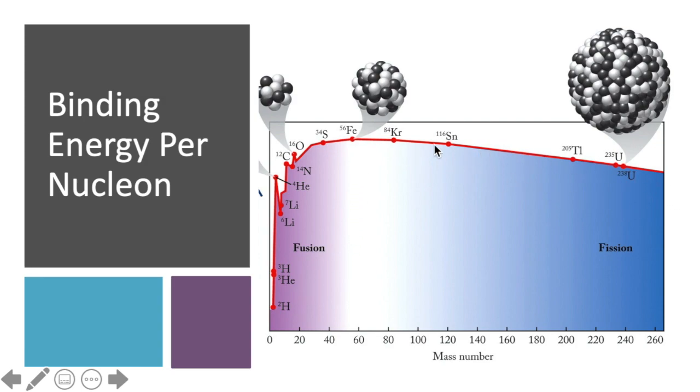On the right side, we see these heavy elements have also lower binding energies than iron, but it's a less extreme slope as we get to these very heavy elements. These elements can undergo fission in order to become smaller elements that have larger binding energies. So again, if the binding energy is large, that means that we have a more stable nucleus. And this is correlated with our mass defect. The more negative our mass defect, the more stable our nucleus.